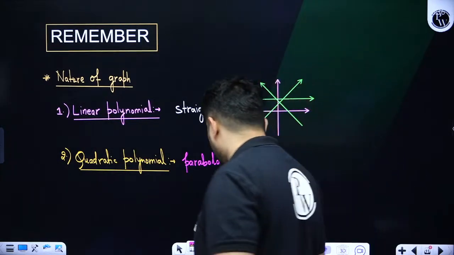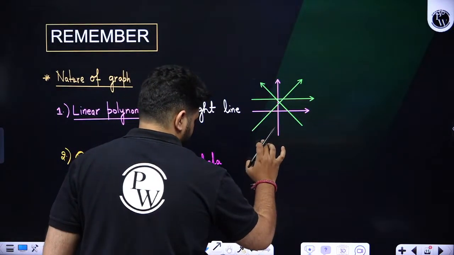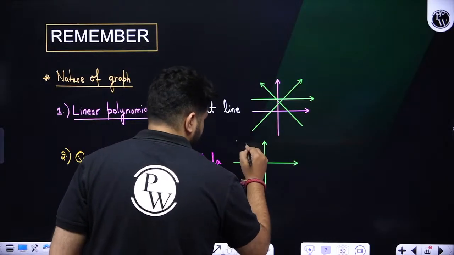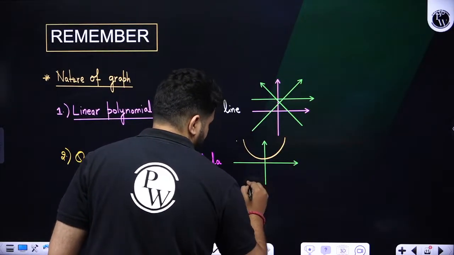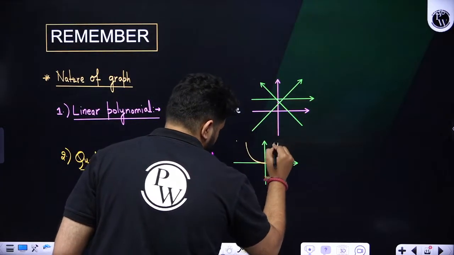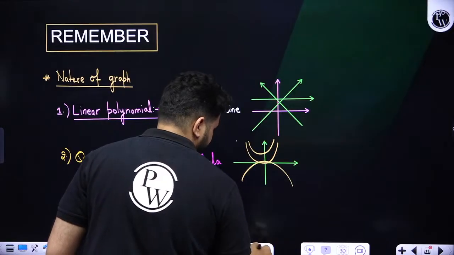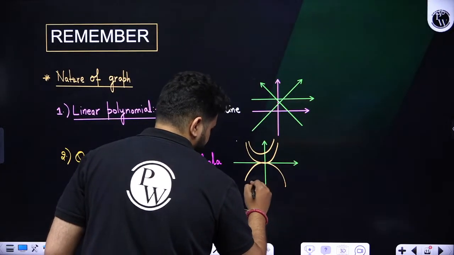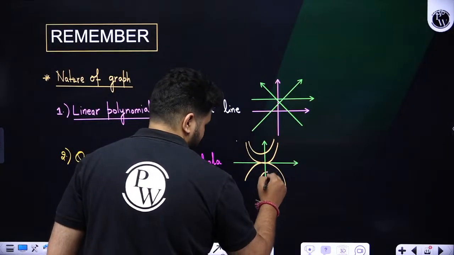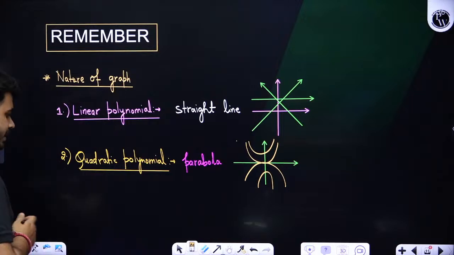So when we talk about a parabola, a parabola means it will be like this. The parabola can be like this, or it can be like this, students. No problem, it can touch over here also, it can be like this also, but it will be a U shape. So this shape we call a parabola. It can be like this, however it wants, it can be small also like this. Understood? Clear? Any kind of parabola it can be.